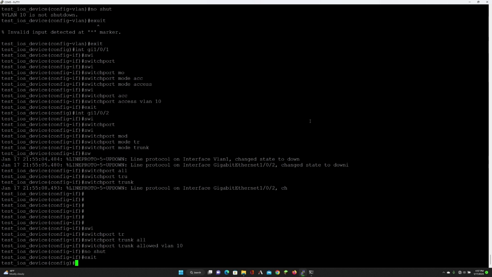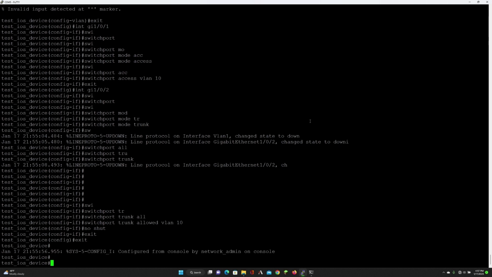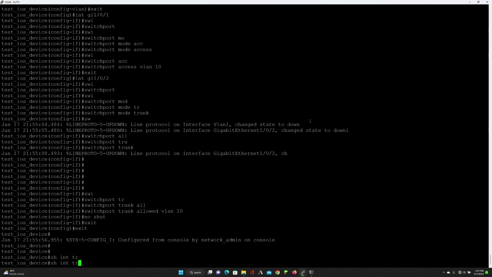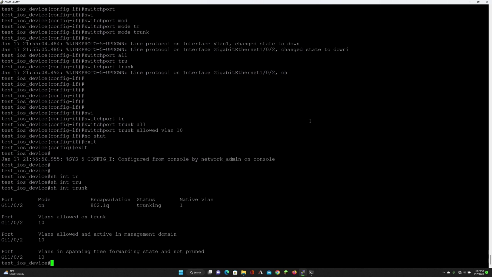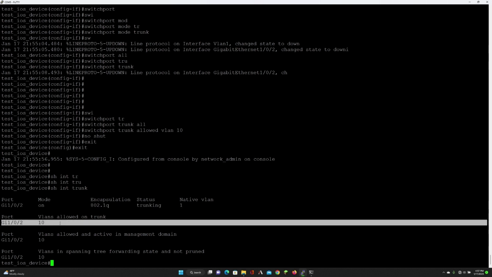So what we're going to do here is exit out. We're going to say show interface trunk, all right? Now, if you look here, you're going to see that port Gi1/0/2 is on using 802.1Q and is trunking with a native VLAN of 1, all right? And then allowed on that trunk is VLAN 10. All right, so that tells us that our trunk is up and running, okay?